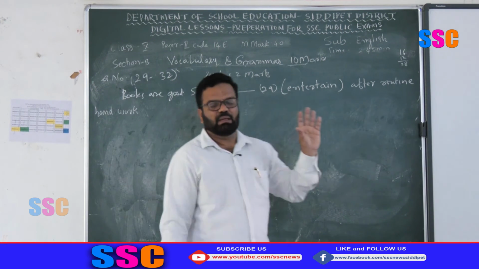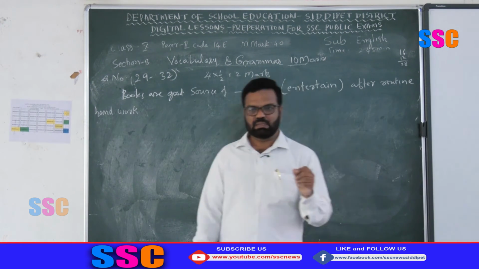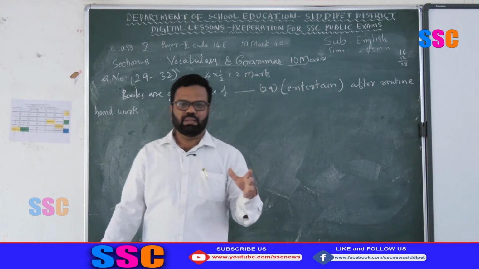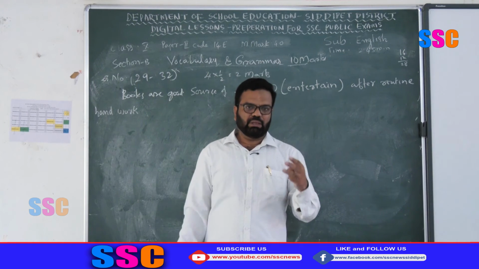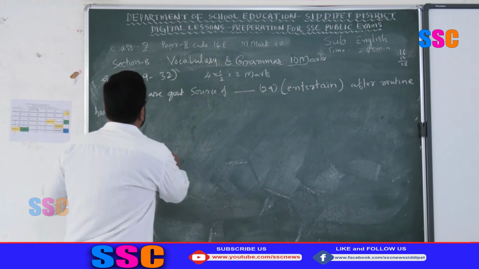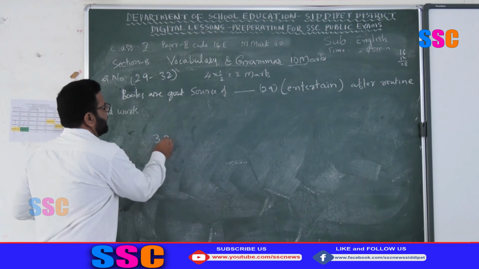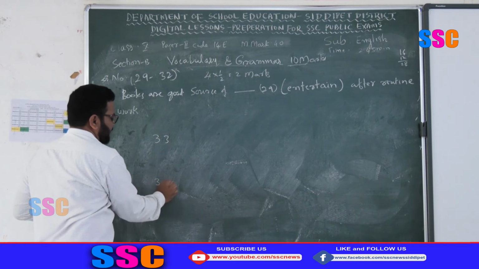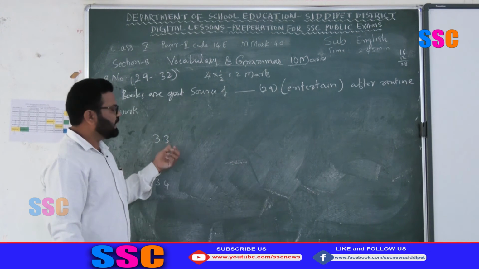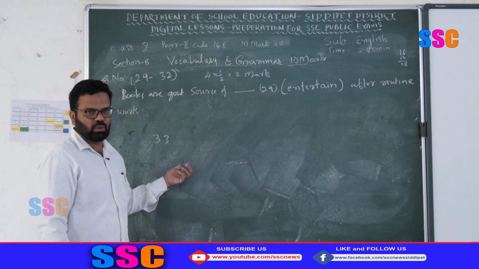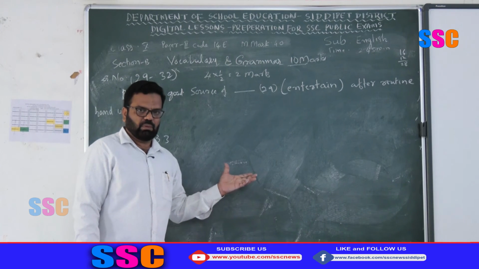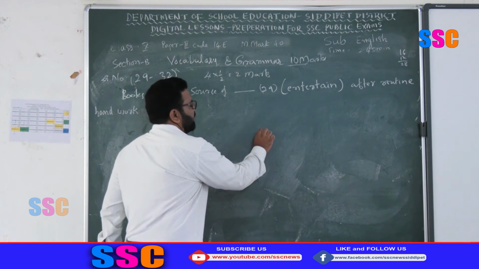Then we have the last section, section C, the creative writing part. In this creative writing part, you will have two questions, question number 33 and question number 34. In this creative writing section, choice is given. Five major discourses may be asked. What are the major discourses?